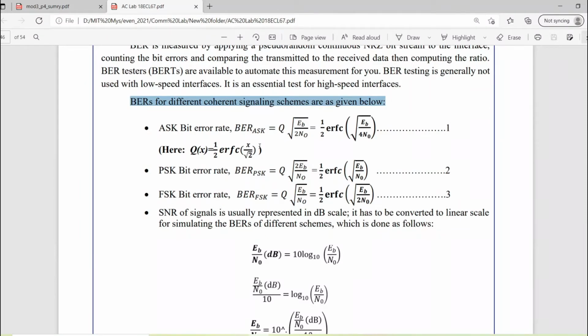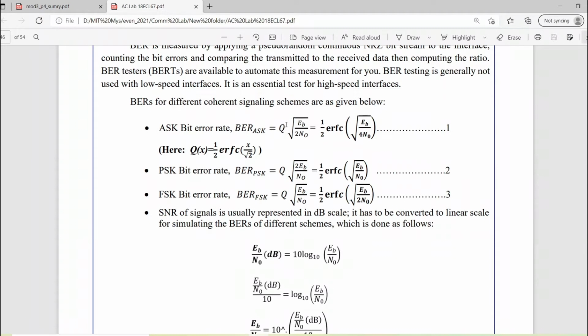Correct? So let us first go through the equations we have for bit error rates for different signaling schemes. First one, ASK bit error rate is given by the Q function. The equivalent complementary error function is 1 by 2 erfc of square root of Eb by 4 N naught, whereas PSK bit error rate is 1 by 2 erfc of square root of Eb by N naught. FSK bit error rate is 1 by 2 erfc of square root of Eb by 2 N naught.